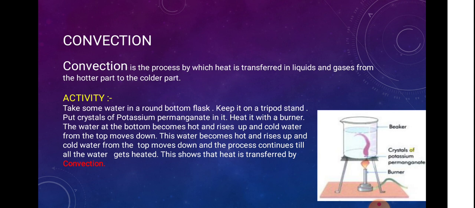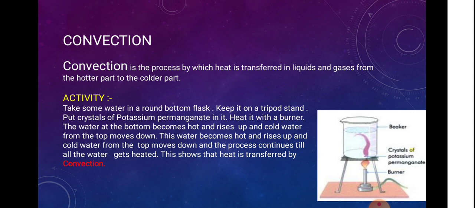Let us see an activity. Take some water in a round bottom flask. Keep it on a tripod stand. Put crystals of potassium permanganate in it, which is pink colored. Heat it with the burner.